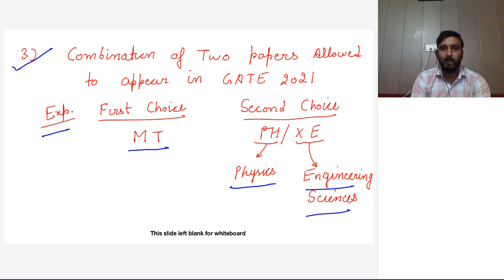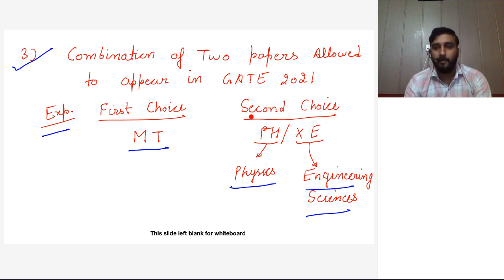In the notification they have given the combinations for each paper, for each first choice, and the second options. You can see that from the notification.